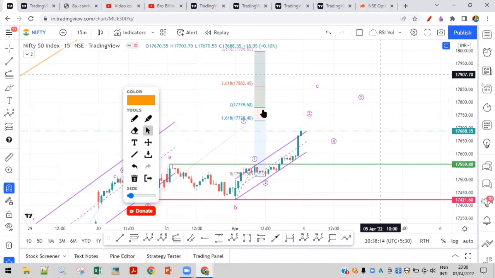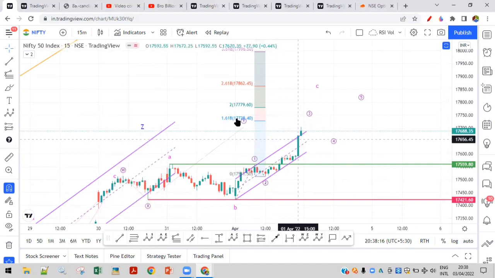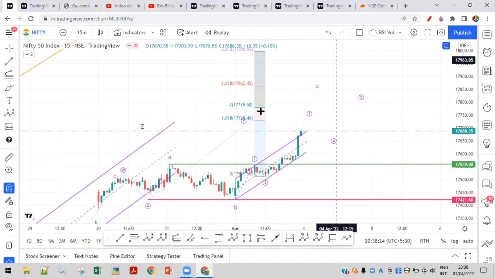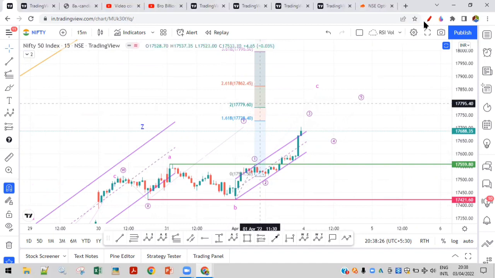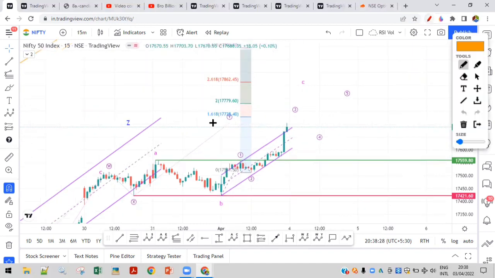So what I am expecting is it to end wave 3 here itself at 17,700, or it could end between these levels. So tomorrow, if it opens gap up around 17,730, it can even go towards this.